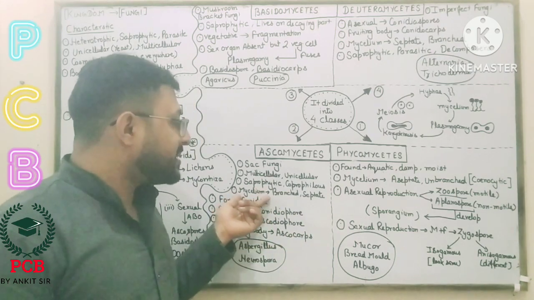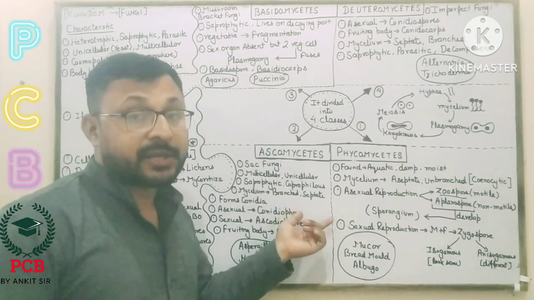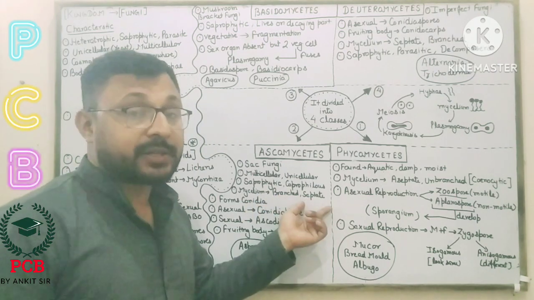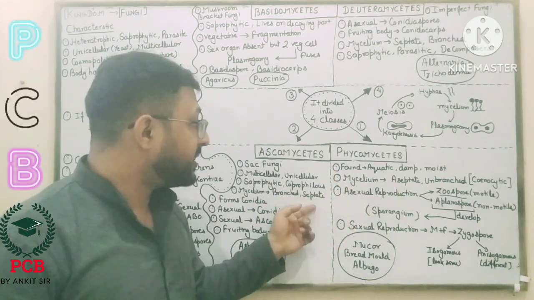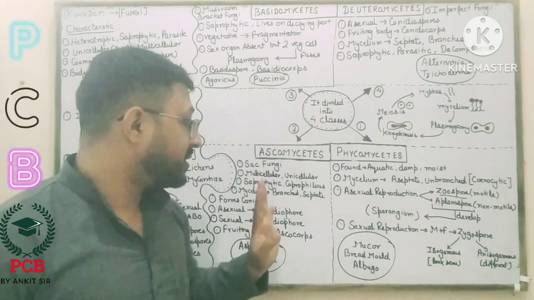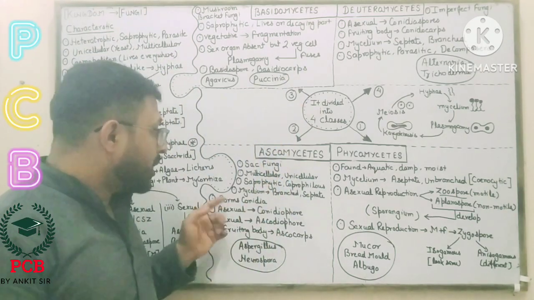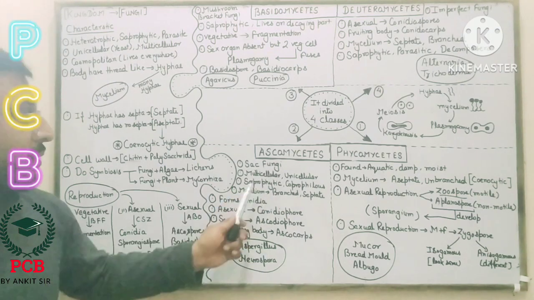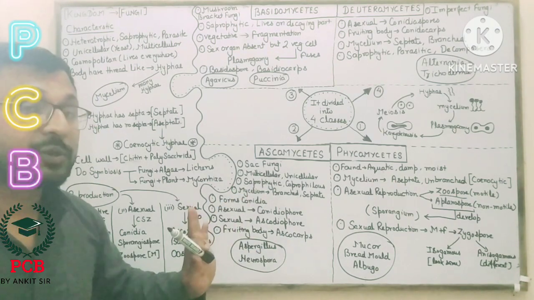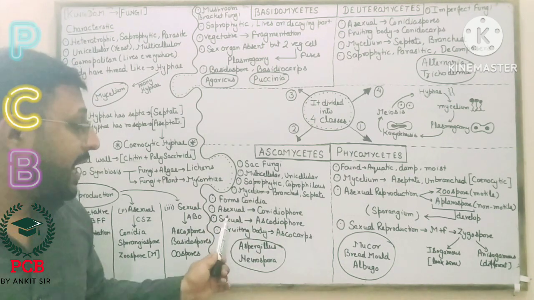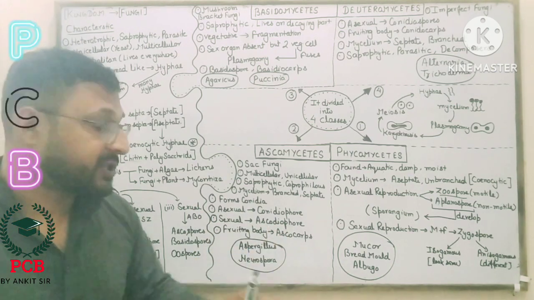Now what is the mycelium? Mycelium is branched and septate. Here only this one has unbranched and aseptate; all three others are branched and septate. Basically, they produce conidia, and the asexual spores are conidiospores.